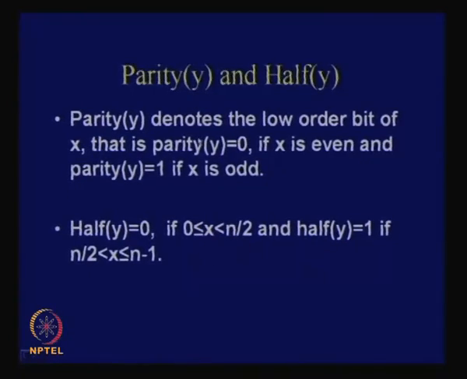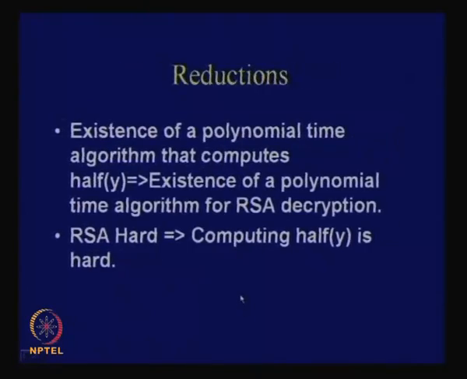So the question is whether you are able to solve these two problems. If you have an efficient, polynomial time algorithm for doing these two things, then definitely you are getting some information about the plain text. We shall see whether we can do that, and we will again apply some reduction techniques. What we shall show is that the existence of a polynomial time algorithm which computes half of y implies the existence of a polynomial time algorithm for RSA decryption. So if you are able to find a polytime algorithm which computes half of y, then you can find a polytime algorithm which does the RSA decryption.